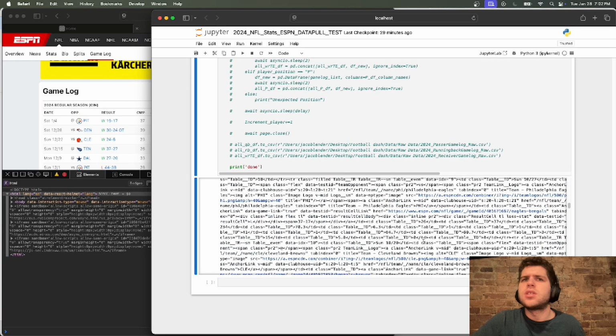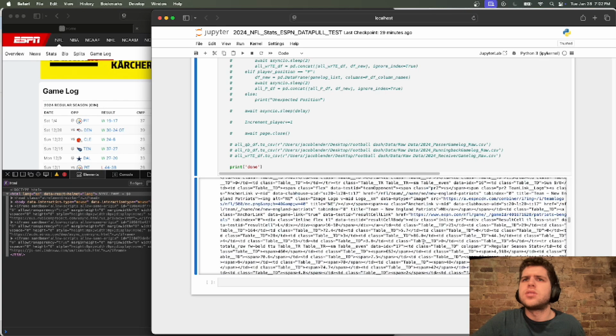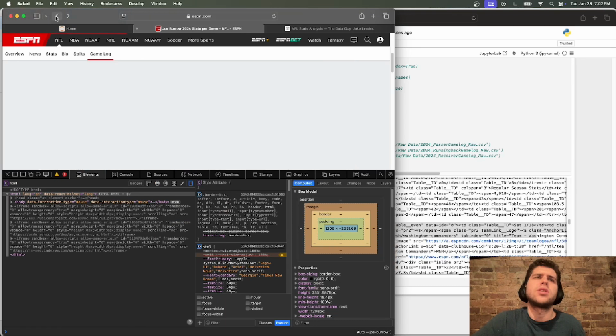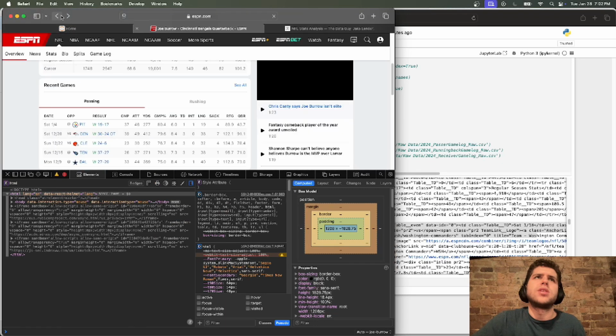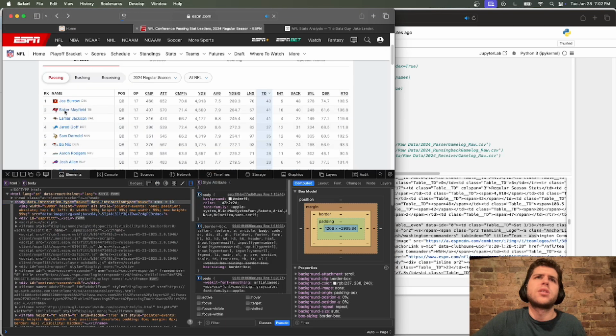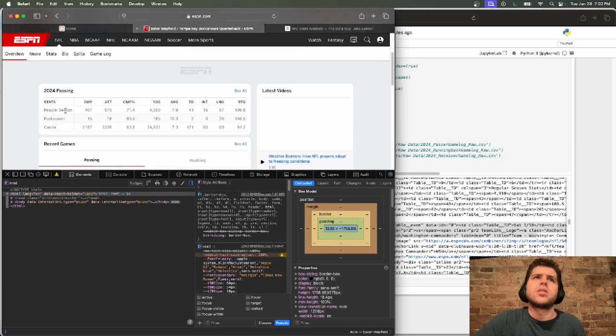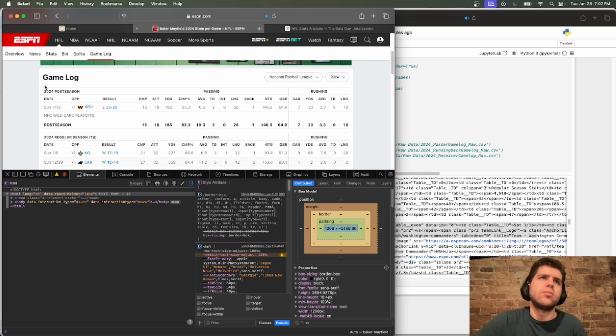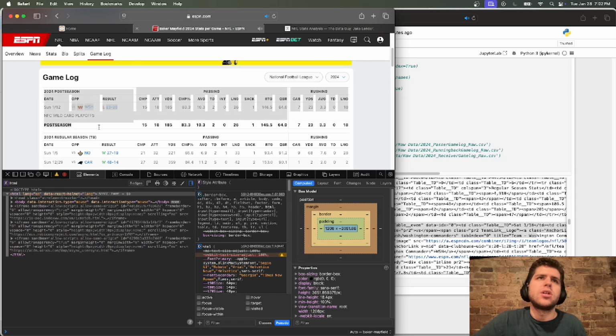But when we get to this next T-body, it's going to be pulling Washington Commanders. So let's see what's going on, and hopefully this is the next one. So we're going to go to Baker, we're going to go to passing, and boom, that's exactly what's happening here. So it's pulling Washington Commanders, which isn't a bad thing.